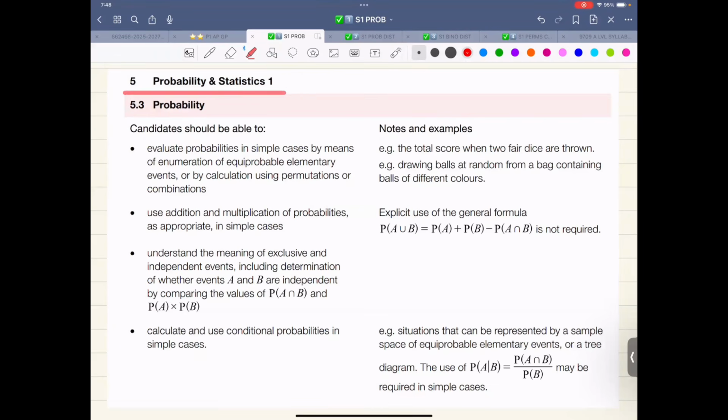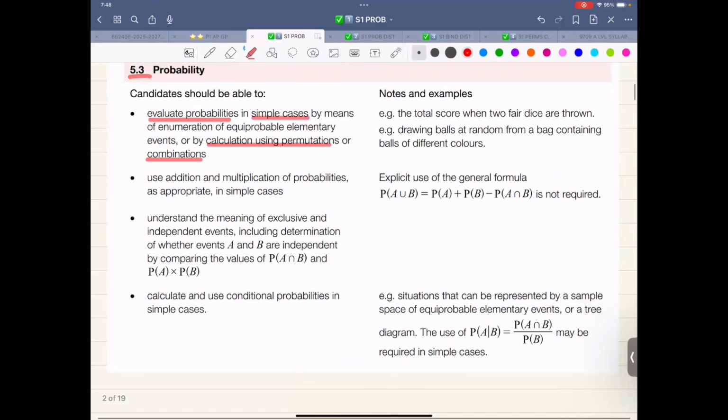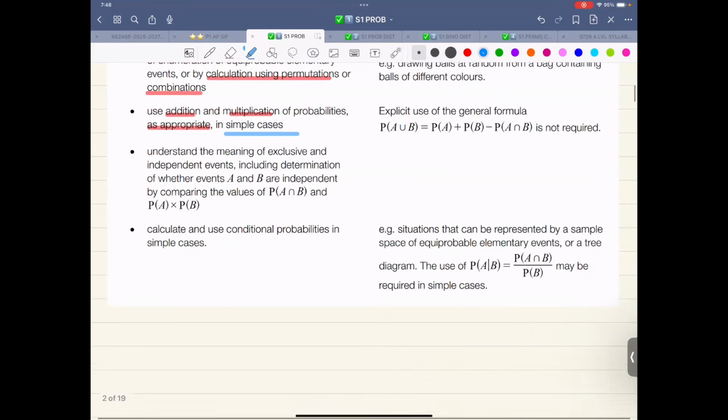Topic 5 is probability and statistics. That is paper 5. 5.3, candidates should be able to evaluate probability in simple cases. Just ignore whatever is written over there. By calculation or using permutation or combination, we have done all this. Use addition, multiplication of probabilities as appropriate in simple cases. This I seriously doubt. It's not always that simple.